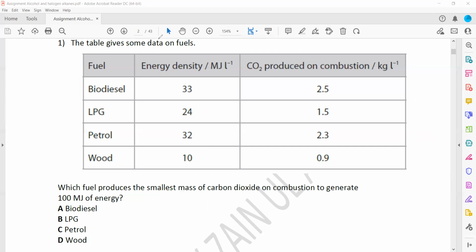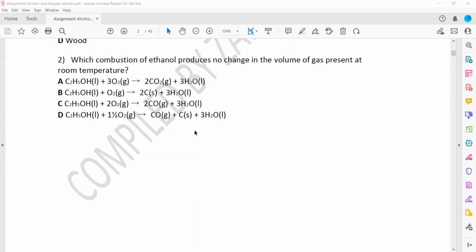Moving on to the next question. Which combustion of ethanol produces no change in volume of a gas present at room temperature? It means the number of moles of a gas before and after should be the same. If the number of moles of a gas before and after are the same, it means that it does not produce any change in volume of a gas.